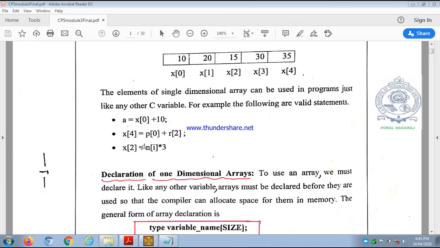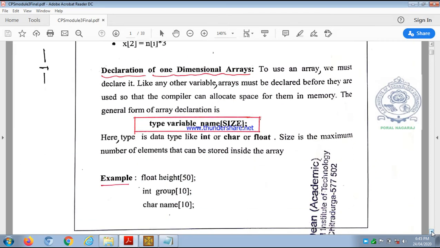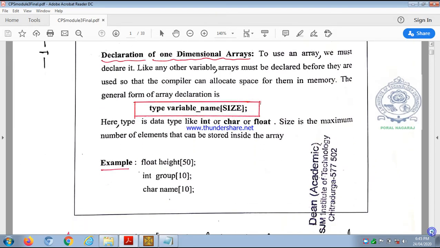Like this, subscripted variables, or we also call them array variables, can be used just like normal variables. Okay. So next, let us see how to declare one-dimensional arrays. See, before using arrays in any program, first we must declare the arrays.